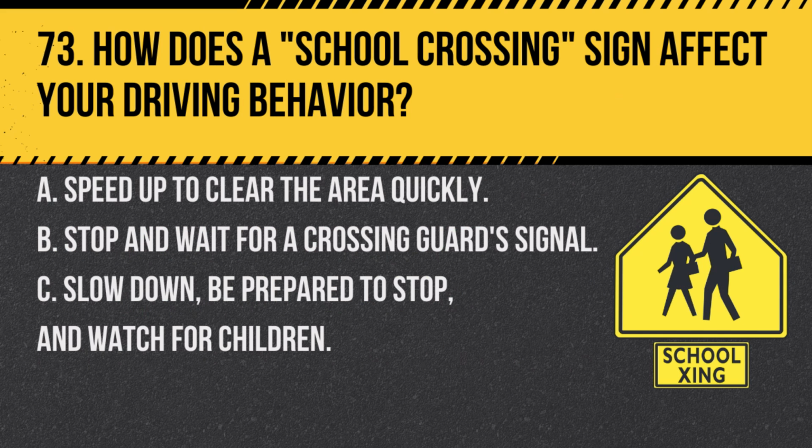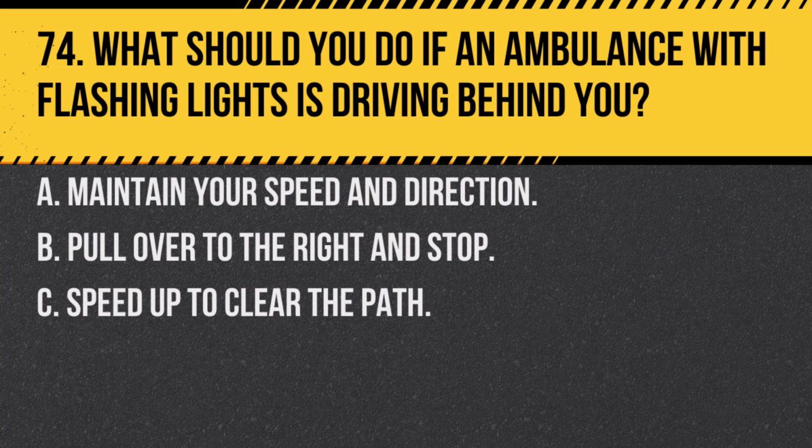Question 73. How does a school crossing sign affect your driving behavior? A. Speed up to clear the area quickly. B. Stop and wait for a crossing guard signal. C. Slow down, be prepared to stop, and watch for children. Answer: C. Slow down, be prepared to stop, and watch for children. When you see a school crossing sign, slow down, be ready to stop, and look out for children crossing the road.